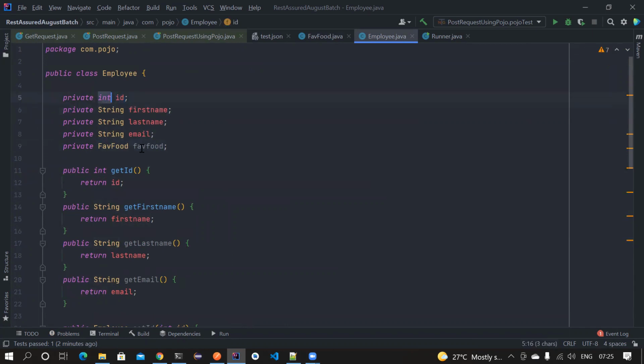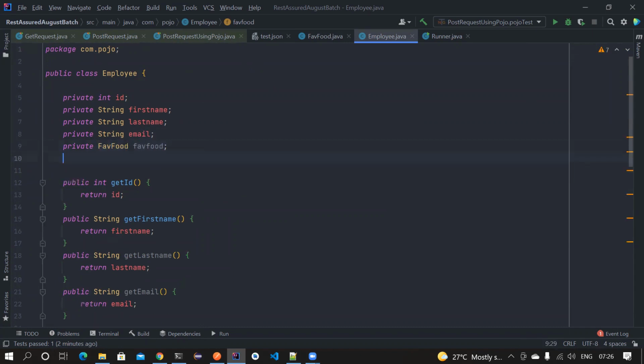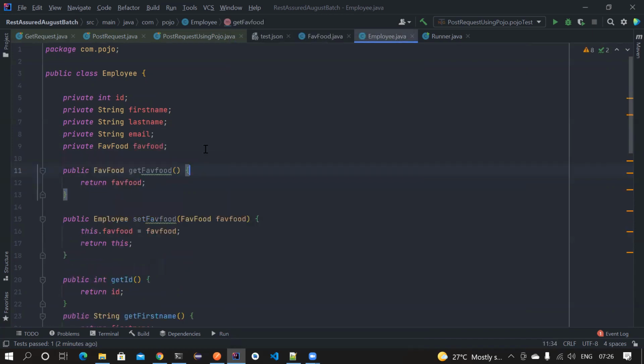ID is an integer. The same way, this favoriteFood variable is of type FavoriteFood, which is the class we created ourselves. Now if someone wants to set and get this particular thing, you need to expose getters and setters. Go to getters and setters and create them for favoriteFood. If you want to set some values to it, you have to set it like this.